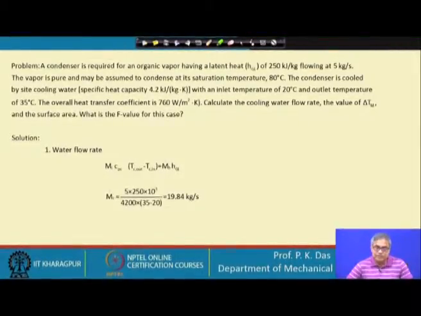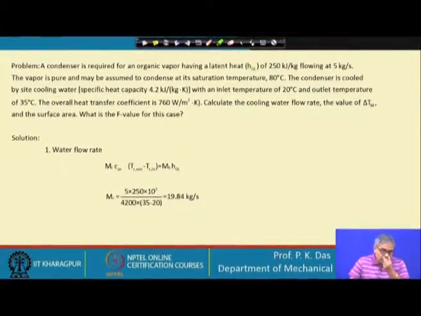Specific heat has been given, with an inlet temperature of 20 degree Celsius and outlet temperature of 35 degree Celsius. The overall heat transfer coefficient has been given. Calculate the cooling water flow rate, the value of delta T, and the surface area. What is the F value for this case?